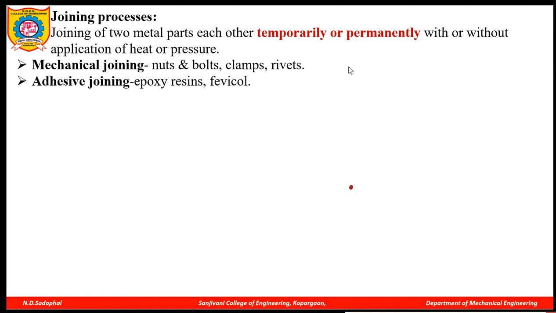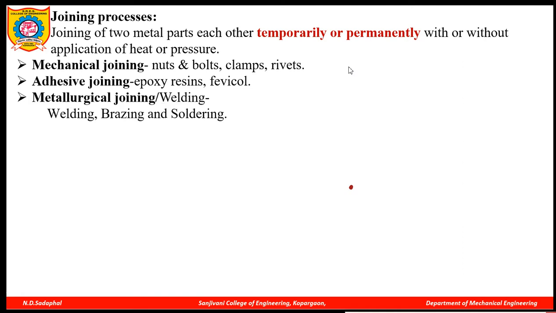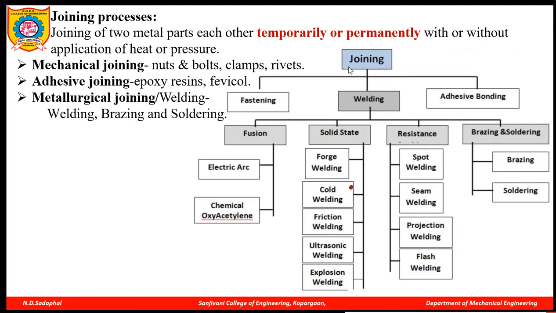Then the second is adhesive joining, with the help of epoxy resins, Fevicol, gum. If you are using these materials, then it is called adhesive joining. Then the third one is metallurgical joining. In that, welding, brazing and soldering, these three types come.